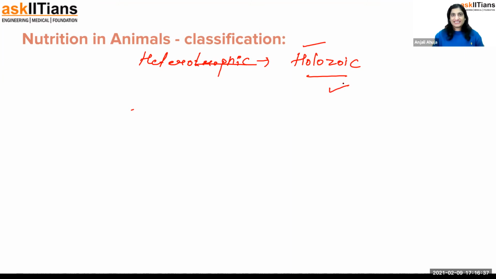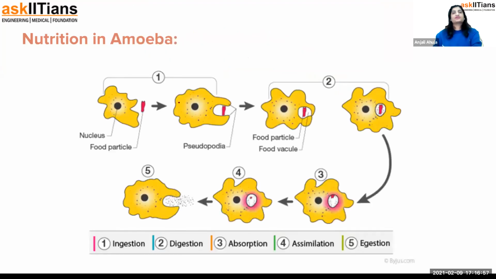Okay. So the next thing we have to understand is, what is nutrition? I don't think I have to explain that, because nutrition is just absorbing nutrients that we use for forming energy for surviving. Now, the first thing we will be covering in this part is nutrition in amoeba. So this is nutrition in amoeba that we are going to discuss.